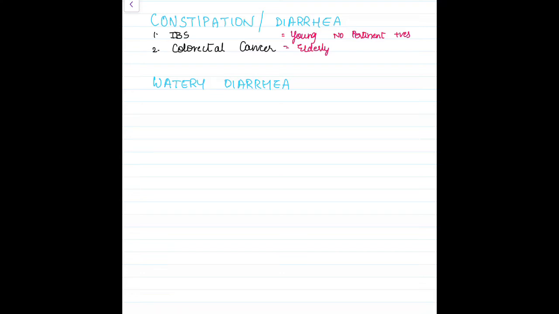So the first one in infection is gastroenteritis. Now remember, this can be bacterial, it can be viral, or it can be parasitic. Next, it's food poisoning. Traveler's diarrhea.